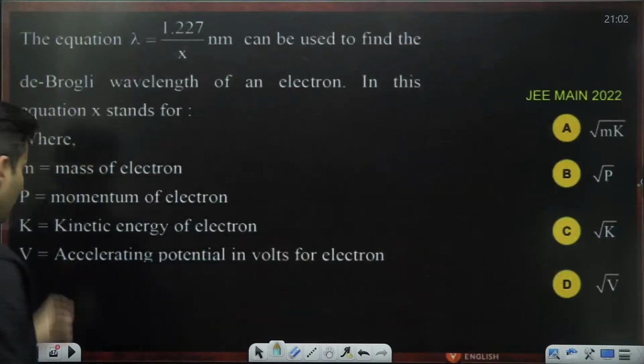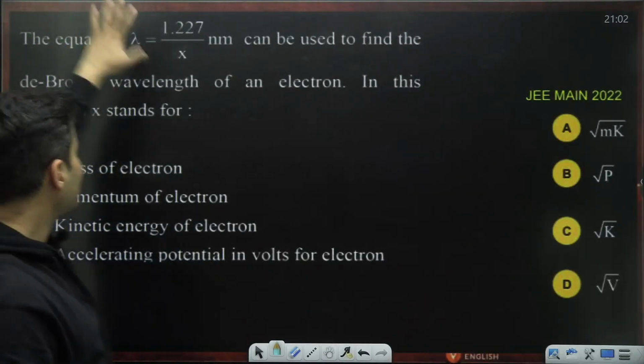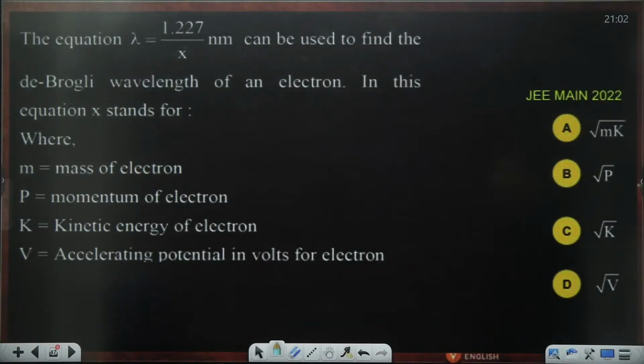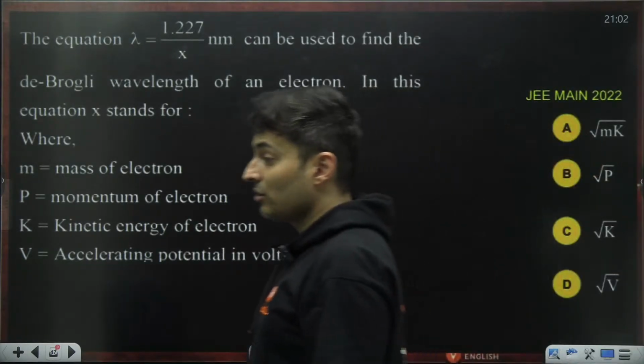Let's move on to the question coming up on your screen. The equation lambda is 1.227 by root x nanometer can be used to find the de Broglie wavelength of an electron. In this equation, what is x? A very important formula actually.